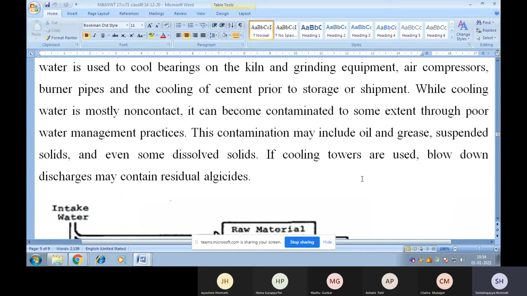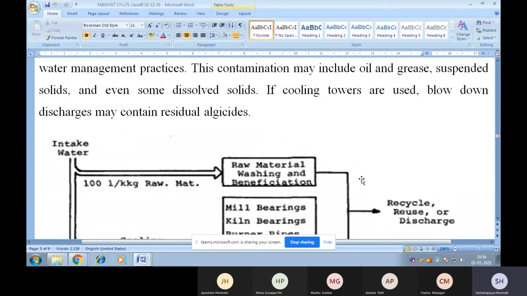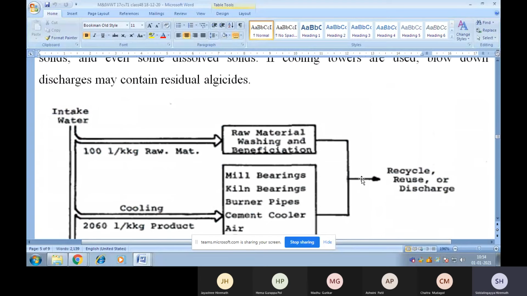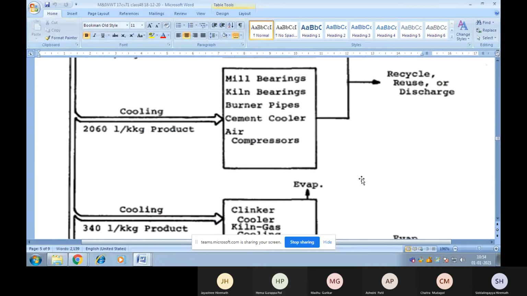This contamination may include oil and grease, suspended solids, and even some dissolved solids. If cooling water towers are used, blowdown discharges may contain residual algicides. So these are the various processes which lead to the generation of wastewater here.